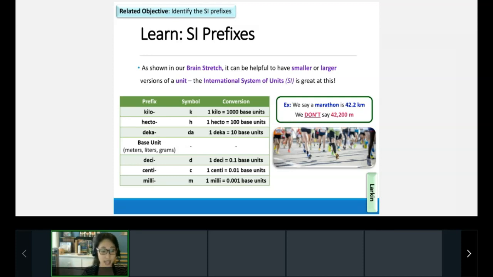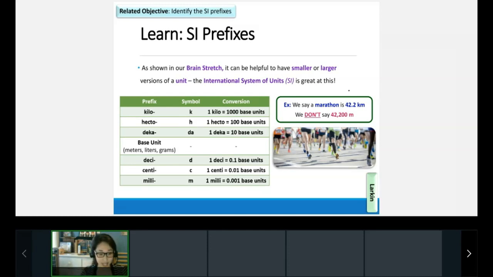A decameter is actually 10 meters. A hectoliter is actually 100 liters. And a kilogram is actually 1,000 grams. Smiley faces or emojis in the chat box if that's beginning to make sense. You take your base unit, and based on its prefix, you can make bigger or smaller measurements, or units. Same thing, you can even go smaller.